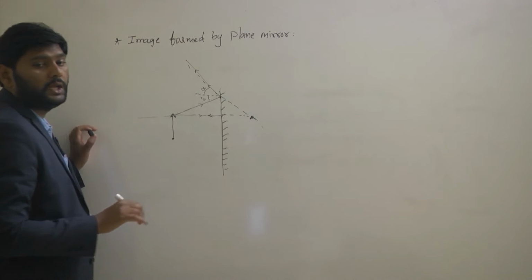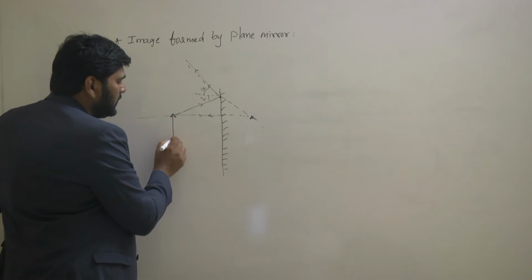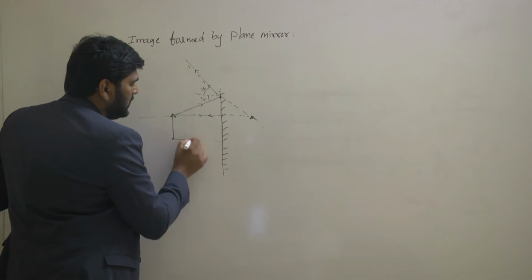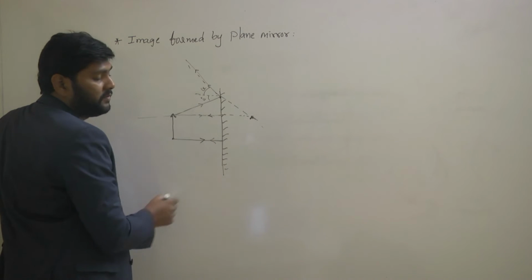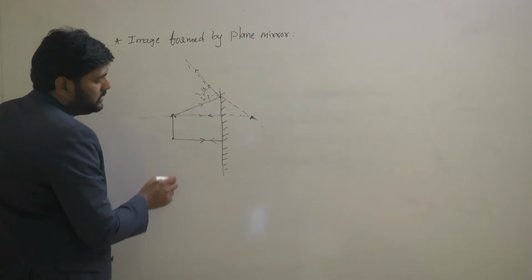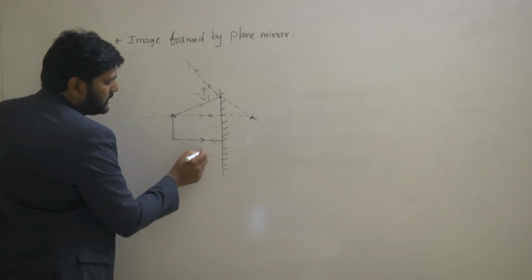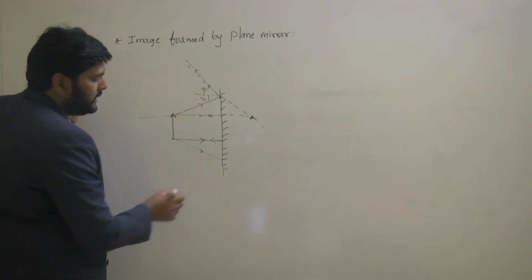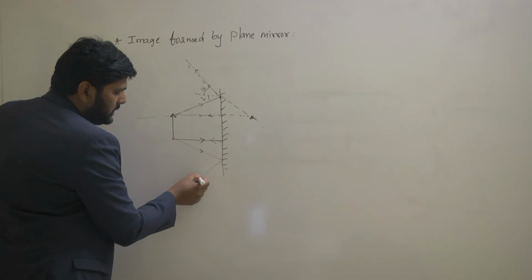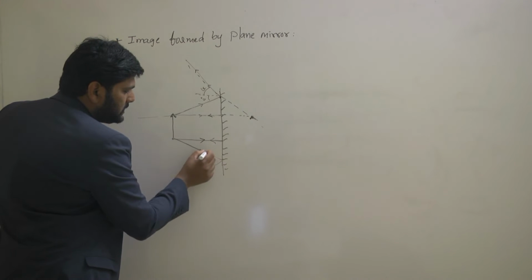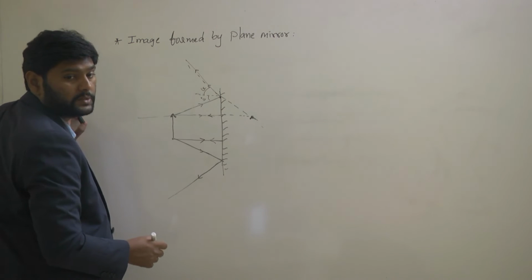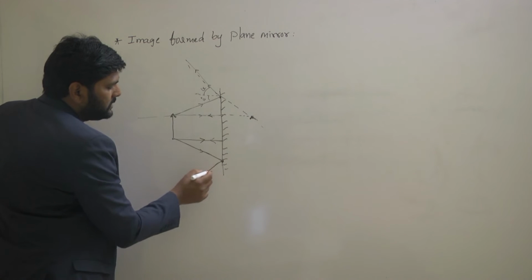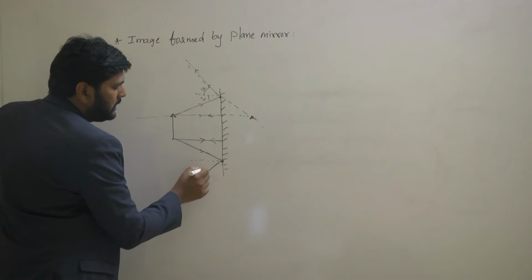In the same way, I will take two light rays from the foot. One is incident straight, and when it is incident straight, it will reflect back because it follows the laws of reflection. And one more light ray, you can extend this way. This is the way it is incident and this is the way it reflects back. In this case, this is the point of incidence. At the point of incidence, if you draw the normal, this is the angle of incidence and this is the angle of reflection.